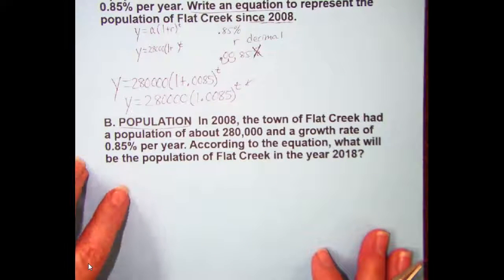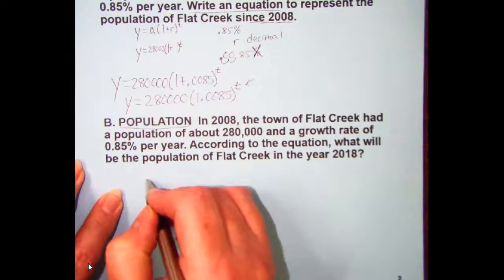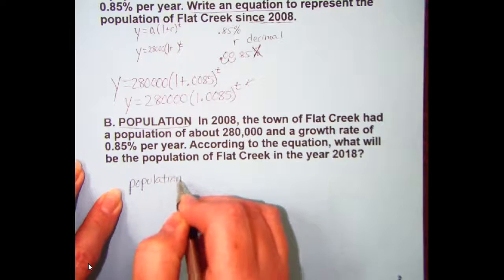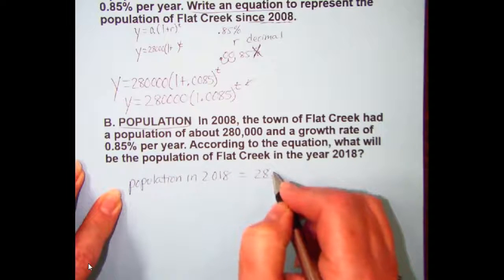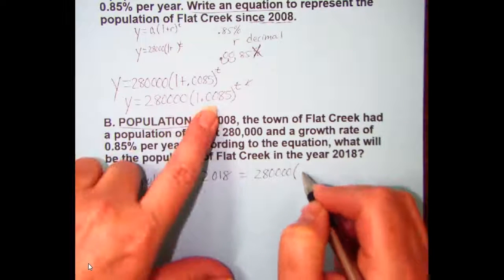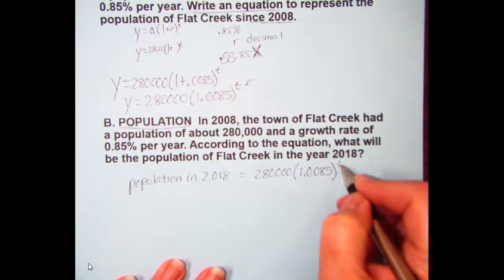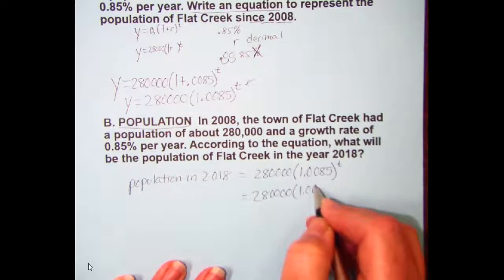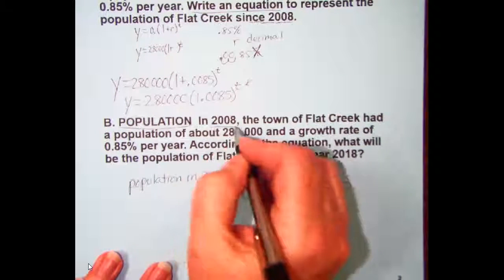There are different ways to do it, but if I can come up with this equation, then I can do a substitution. I know that the population in 2018 will be equal to the population in 2008 times the rate of change raised to the t power. Well, now I have to figure out, what is t? T is the amount of time in years that it's been since 2008.